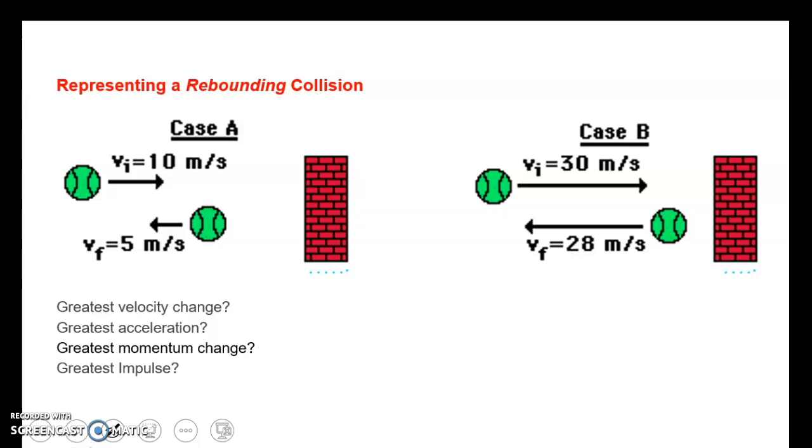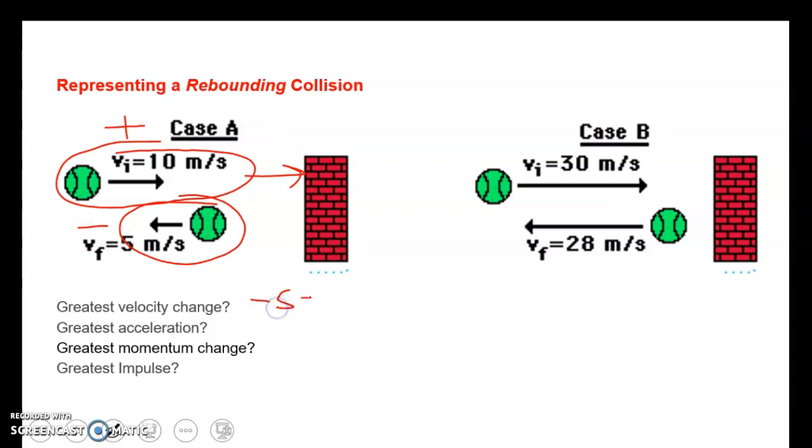So now let's look at a rebound collision. We've got a tennis ball going against the wall. It's traveling 10 meters per second, hits the wall, and bounces back in the opposite direction at 5 meters per second. Positive 10, negative 5. Change in velocity: final velocity, negative 5, minus initial velocity, 10. The change in velocity is negative 15.